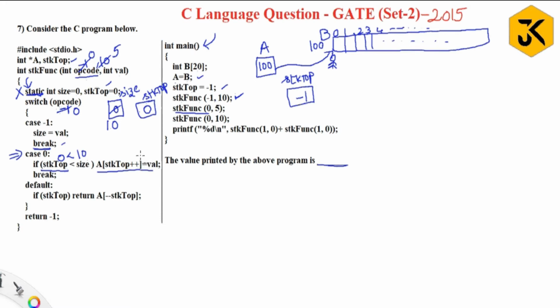This statement is A of stk top plus plus equal to value. Guys, observe here. Here they have given a post increment. Post increment means that after performing the operation we need to perform the increment operation.